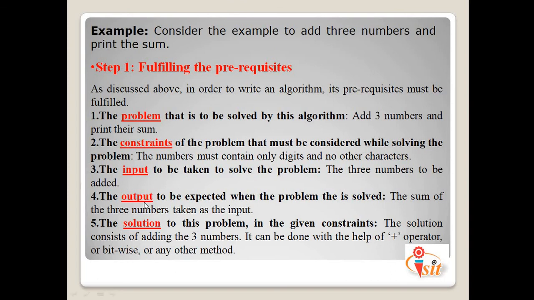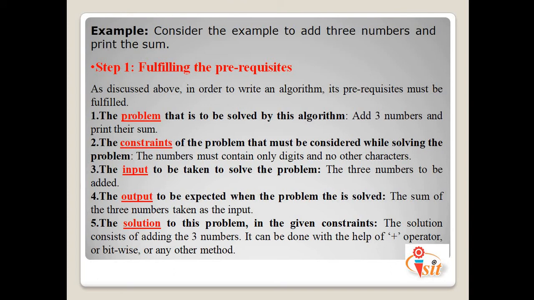Next one is the output. The output to be expected when the problem is solved. So here in this example, the sum of the three numbers taken as the input is the output. And the last thing we are considering is the solution, that is the solution to this problem in the given constraints. The solution consists of adding three numbers. It can be done with the help of the plus operator or bitwise operator or any other method. So these are some solutions that can be used to solve that particular problem.